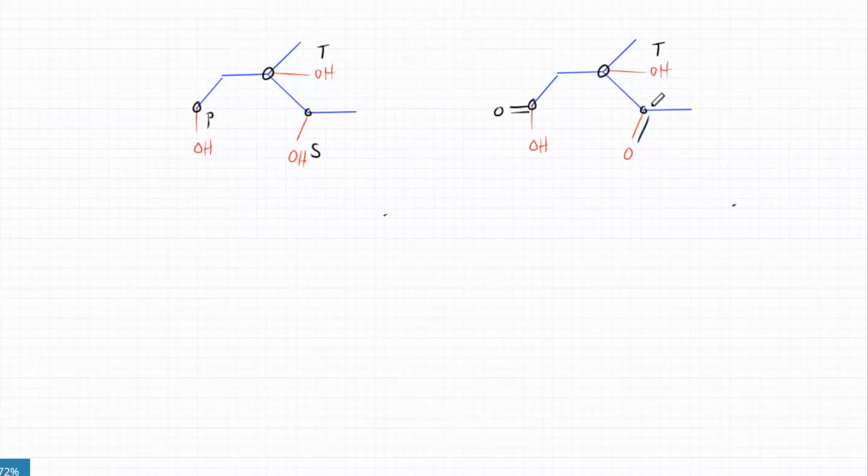So we knew the forward reaction. We knew that primary alcohols are going to turn into aldehydes, and aldehydes are further going to turn into carboxylic acids.